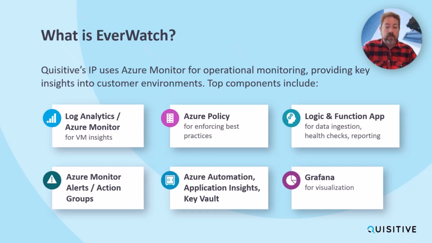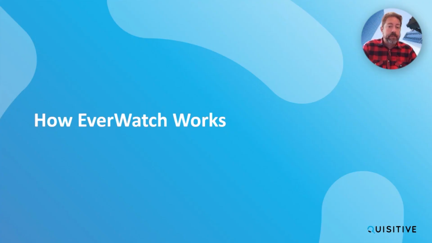So that allows us to provide notices to our team whenever different situations are occurring within your environment that are relevant and need to be notified about. We use Application Insights, Azure Automation and Key Vault, and we also use Grafana for visualization, which is what we'll showcase on several of the slides and in pieces of the demo at the end.